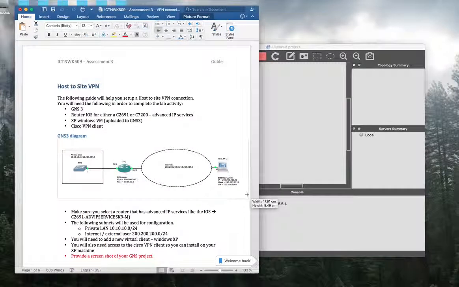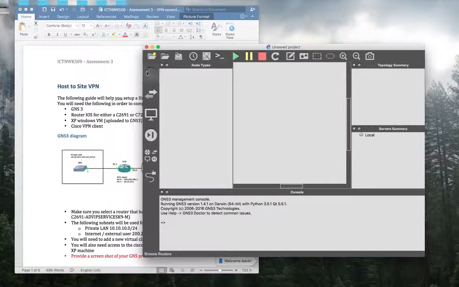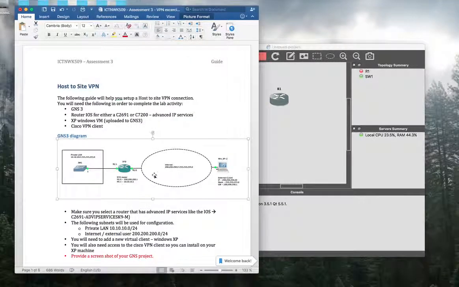According to this topology, we need to draw this. So I want to add one router and add one switch, and we need to add one virtual machine.